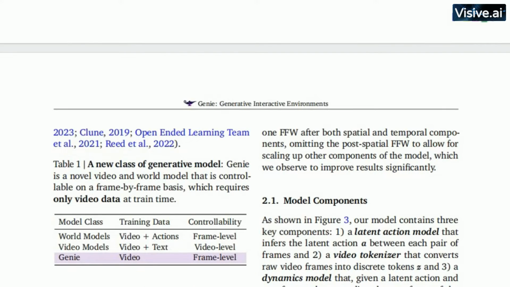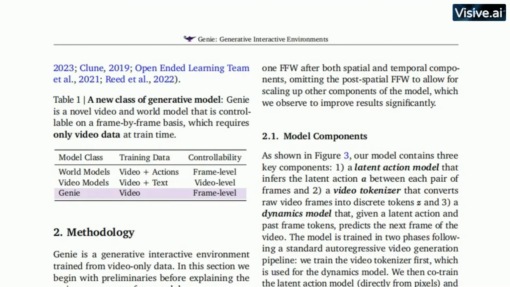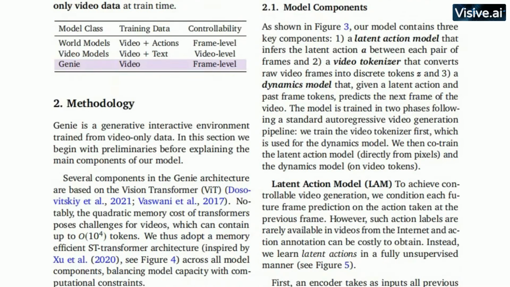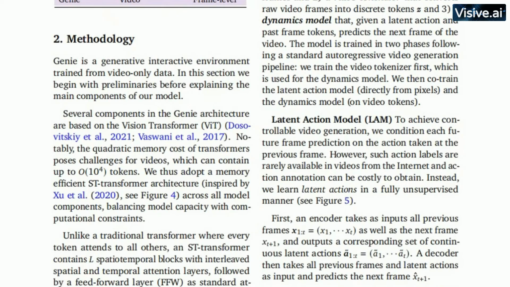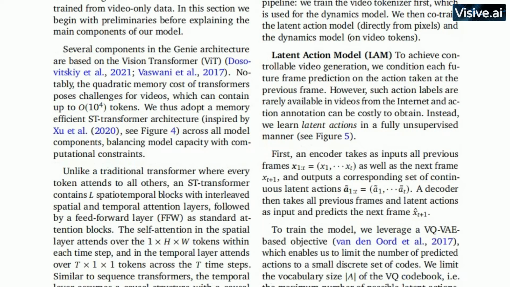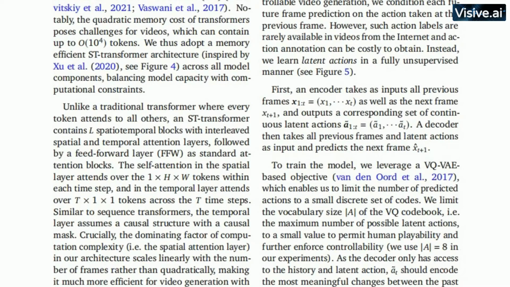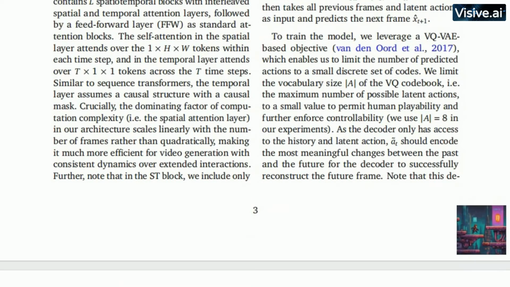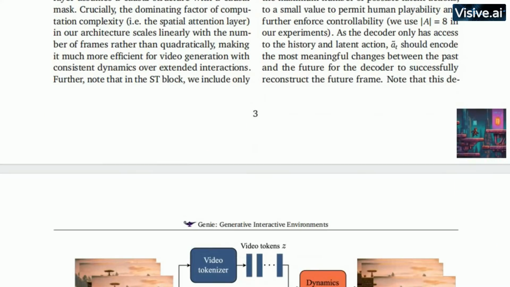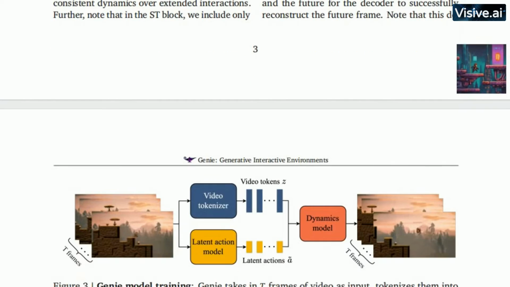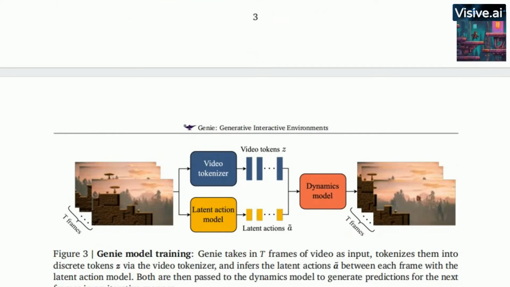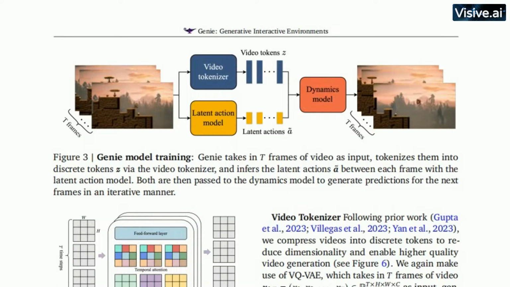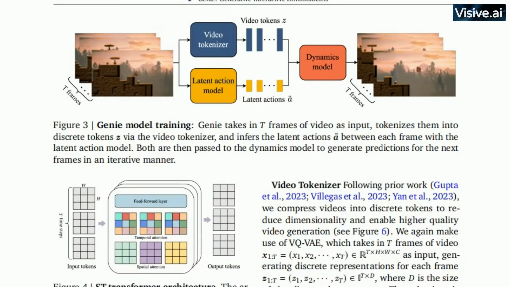But don't let the current resolution deter you from appreciating the potential of Genie. Remember, this is the first iteration of this technology. Future versions, perhaps Genie 2 or Genie 3, will likely improve upon these limitations, much like how early versions of now large language models started small and evolved over time. Despite its limitations, Genie's ability to generate interactive environments from text prompts sets it apart from other AI models.